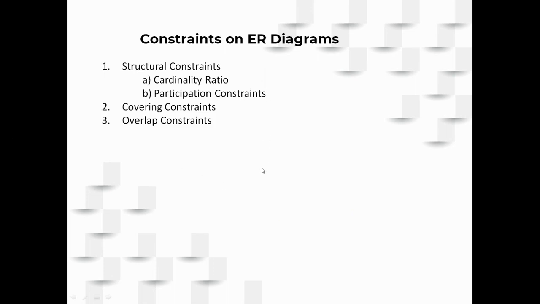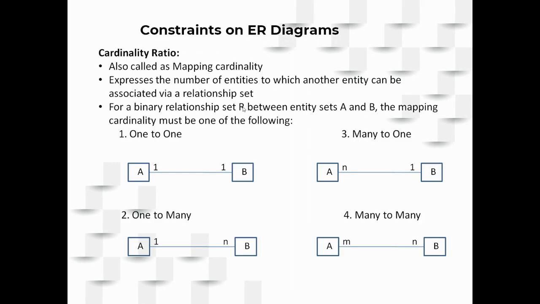Okay, so then coming to the constraints on ER diagrams, you have three kinds of constraints: structural, covering and overlap constraints. Under structural constraints, you have cardinality ratio and participation constraints. Cardinality ratio is also called the mapping cardinality, which will tell you how many entities are participating in a relationship. In the previous case, you were speaking about the entity set as a whole. But here, from each entity set A to the entity set B, how many entities are participating?